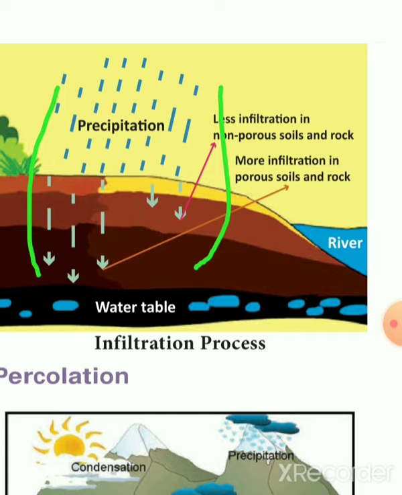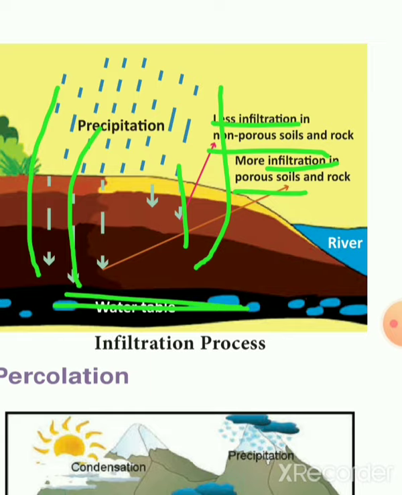There is more infiltration in porous soil, but less infiltration happens in non-porous soil. These are the porous soil and these are the non-porous soil. Here we also have the water table and the river.